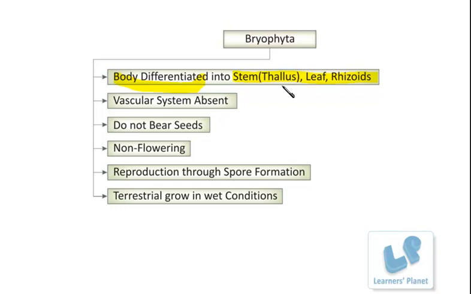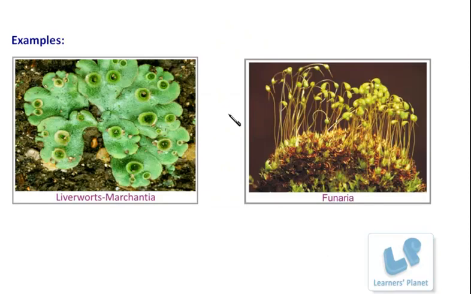Besides this, roots are not very well developed. Instead of that, they are having the rhizoids. What are these rhizoids? Rhizoids are hair-like structures, or the roots which are present as fibers. That part is known as the rhizoid. I can show you one picture so as to clarify this point. See, these are the two pictures. One is Marchantia and the other one is Funaria.